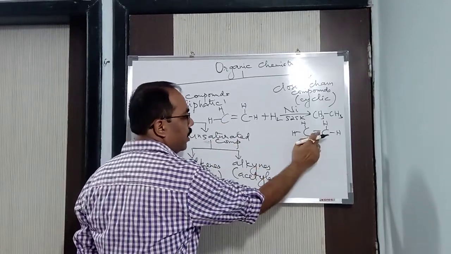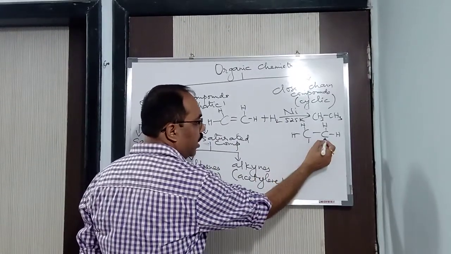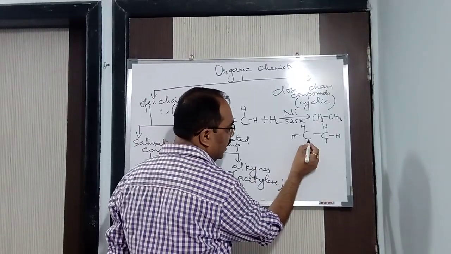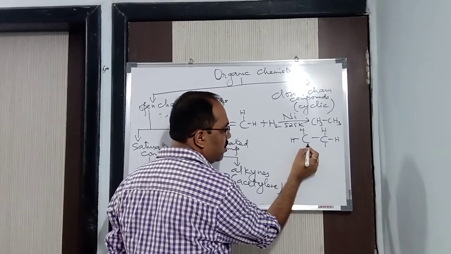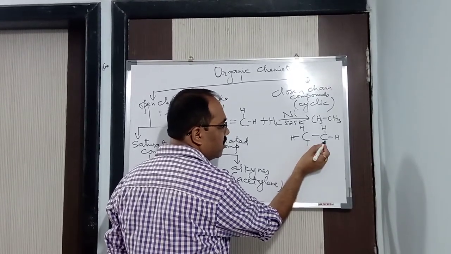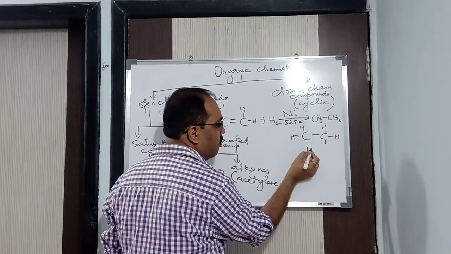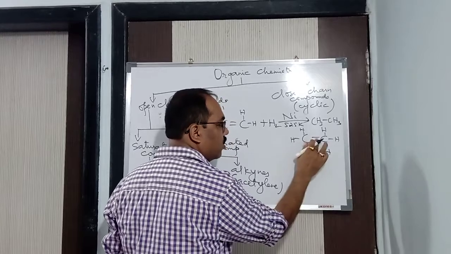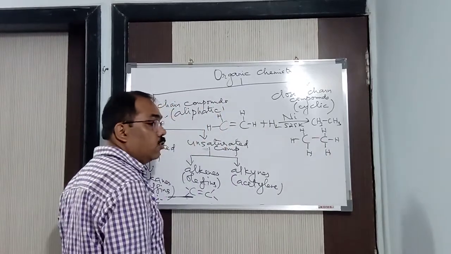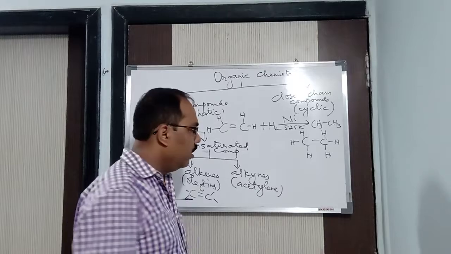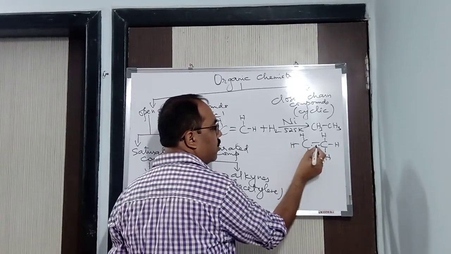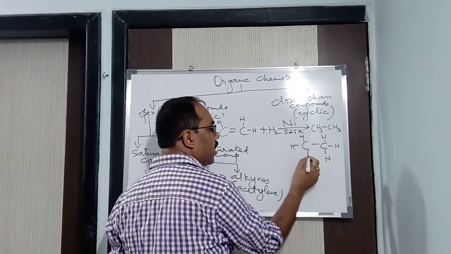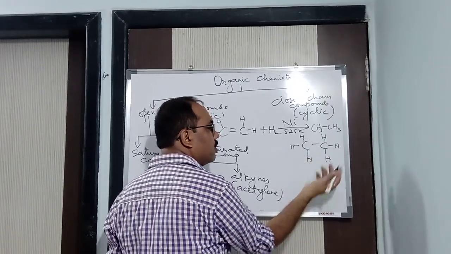What will happen? This bond I will remove and I will bring it here and here. You will say one bond breaks up into 2 bonds. No. Actually, what happens is that this carbon has 1 electron. This electron comes here. This carbon has 1 electron. This electron comes here, and this electron it gets from another hydrogen, and this electron comes from another hydrogen. Understood? Apply common sense. Don't think that 1 breaks up to give 2. Never. Here 1 electron, here 1 electron. This electron comes here, and this electron comes here. And 1 electron it gets from one hydrogen atom. That's it. In this way.